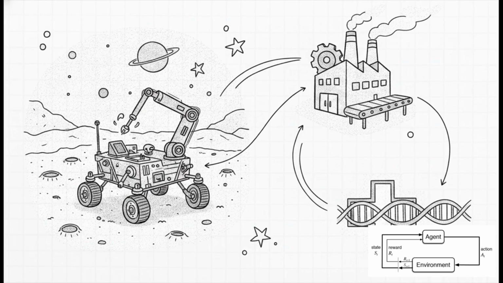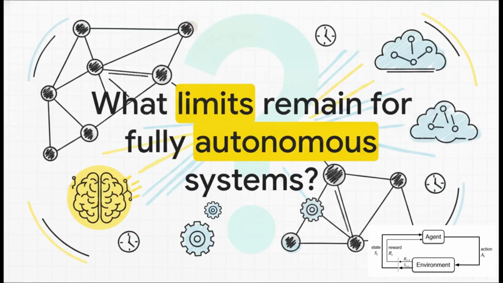Yet, despite those bottlenecks, the horizon is incredibly bright. By fusing reinforcement learning with deep learning, we're looking at machines that can adapt to the unknown completely on the fly. We're talking space exploration robots that repair themselves on Mars without having to wait for Earth's instructions, smart factories optimizing complex global supply chains in real time, even personalized healthcare systems that dynamically adjust your treatments based on your immediate real-time biological feedback.